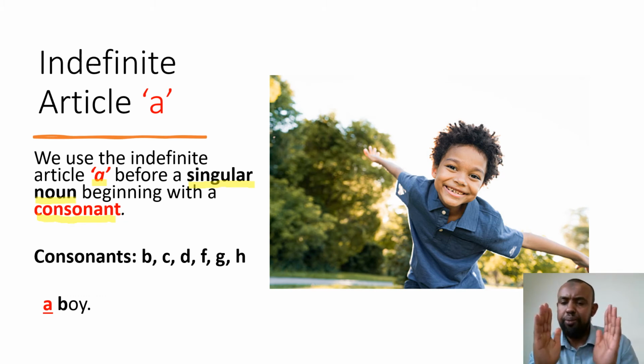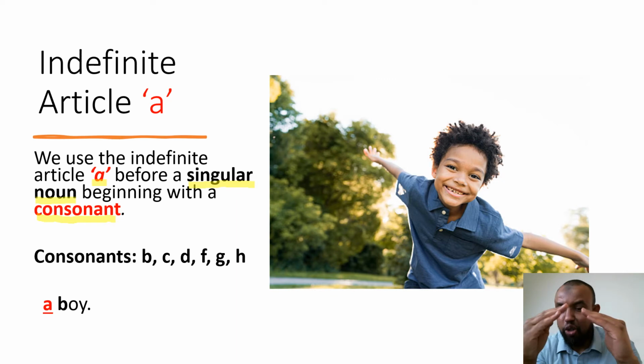Now let's pause here. You remember long time ago when we were in kindergarten and our teachers used to teach us A, B, C, D, E, F, G, H, I, J, K. These were the English alphabets. This is how we began to learn English, by learning the English alphabets. Now, the English alphabets are also divided into two categories.